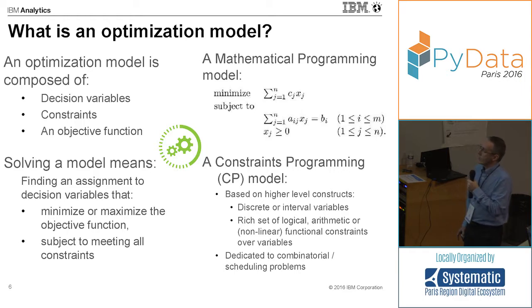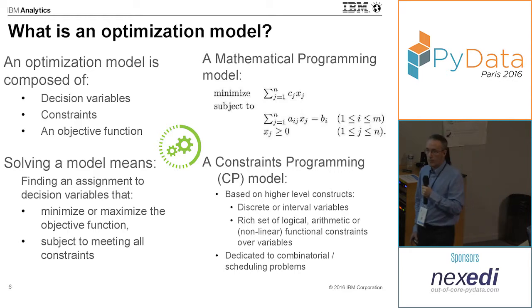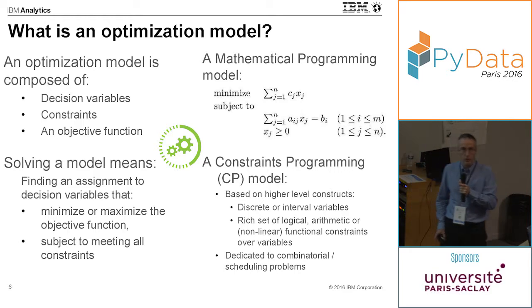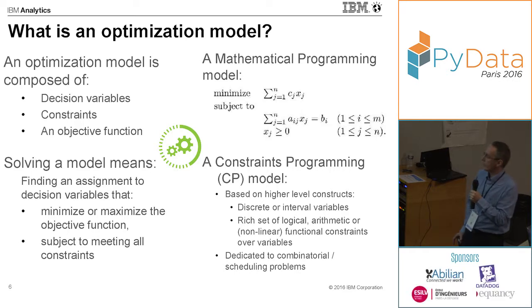So it takes the same idea of having decision variables and constraints, but there is more flexibility to represent the model. For example, it uses not only discrete variables, but also composite variables. For scheduling problems, it's very convenient to consider a task which has a start time and a duration. So there are actually two decision variables when you consider a task, and this can be captured in a higher level construct, which we call an interval. It's a kind of composite decision variable.